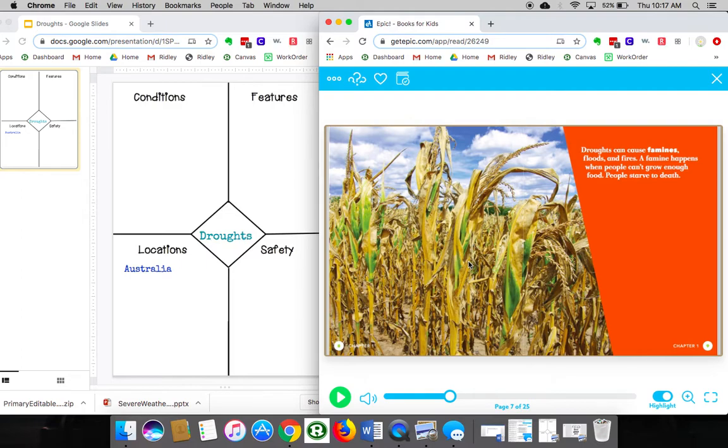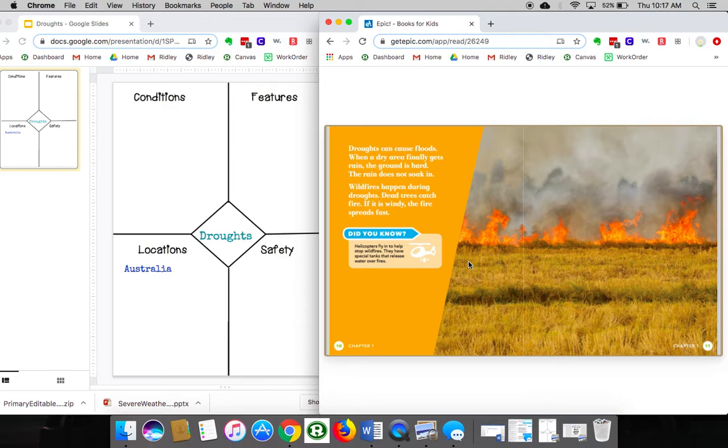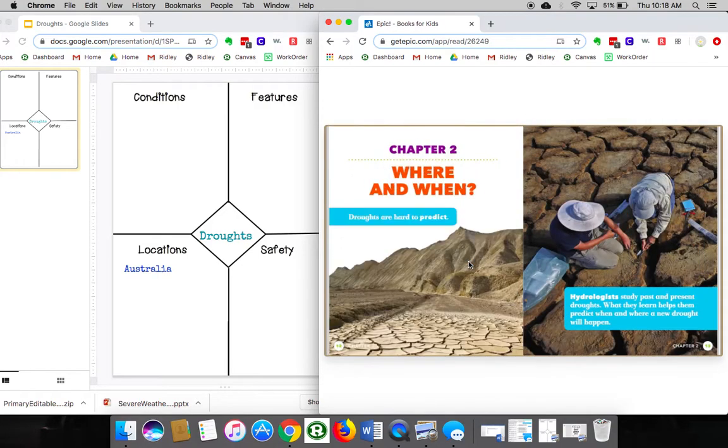Droughts can cause famines, floods, and fires. A famine happens when people can't grow enough food. People starve to death. Droughts can cause floods. When a dry area finally gets rain, the ground is hard. The rain does not soak in. Wildfires happen during droughts. Dead trees catch fire. If it is windy, the fire spreads fast. Did you know? Helicopters fly in to help stop wildfires. They have special tanks that release water over fires.